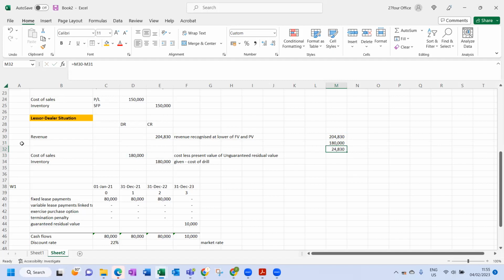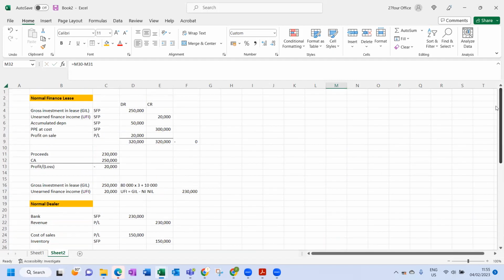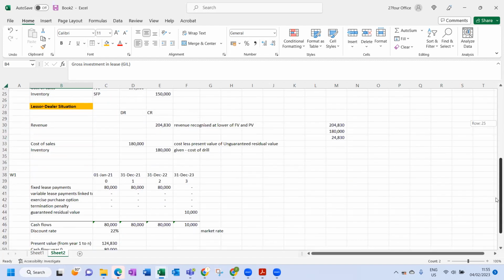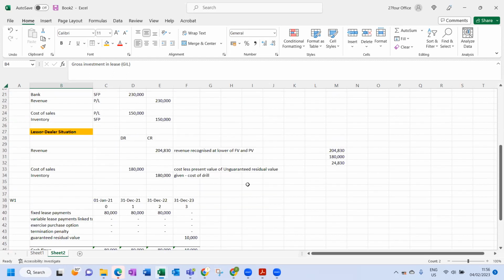What we still need to do is the unearned finance income aspect. So what is going to be different over here? We still need to recognize the gross investment in lease and the unearned finance income. Remember, in normal circumstances, that revenue would have been what? That revenue would have been bank. Are you happy with that? Yes. Okay.